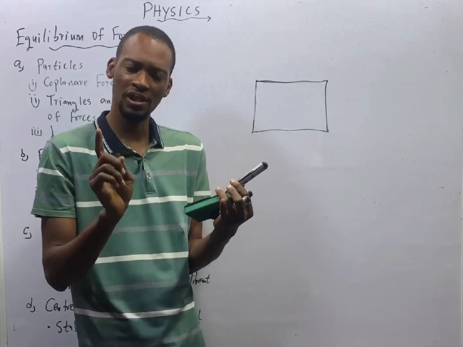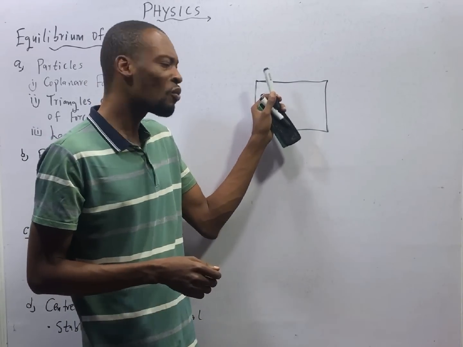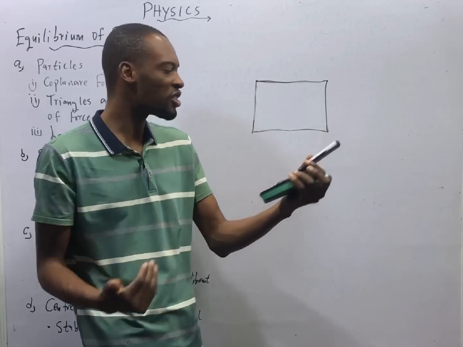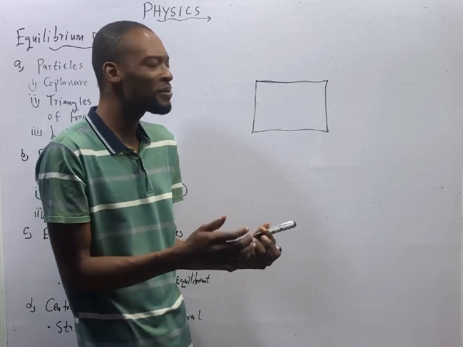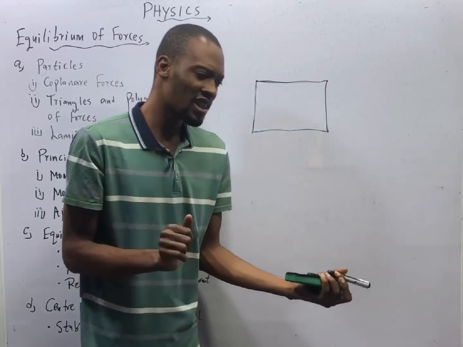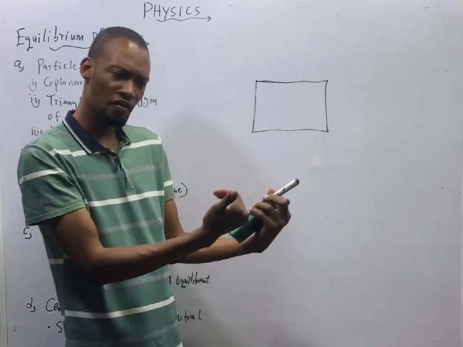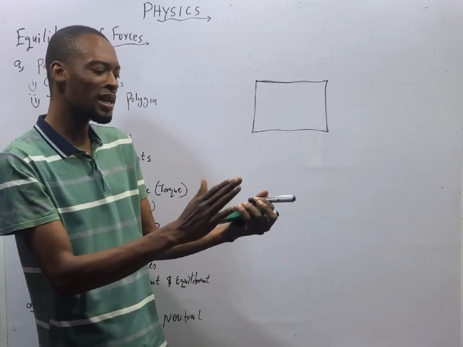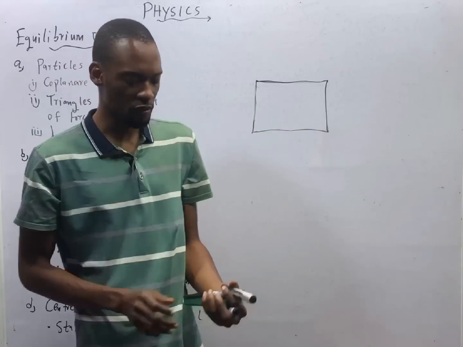Forces actually do three things. When objects are at rest, forces cause these objects to move. When objects are in motion, forces can support the motion or stop the object from moving. Forces can make an object change direction.